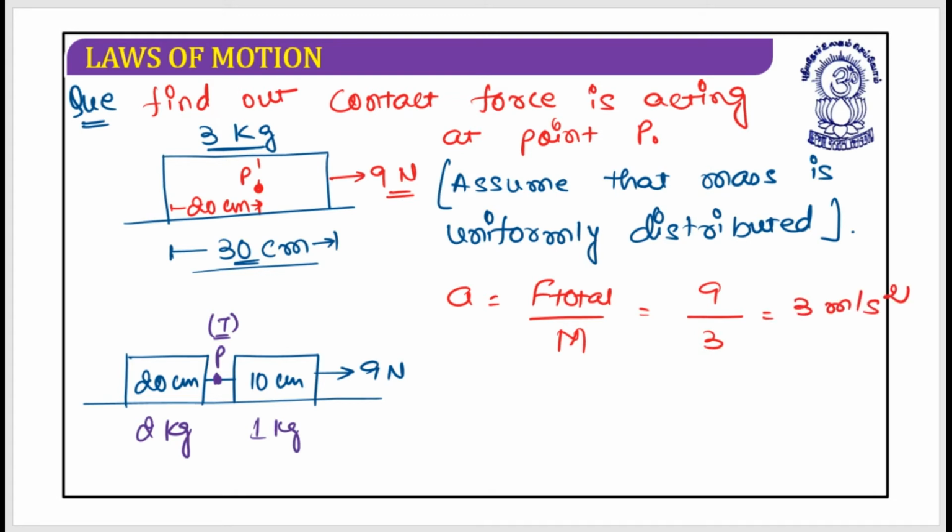Now you need to find the normal force at point P. The normal force at point P is mass multiplied by acceleration. The mass is 2 kg, acceleration is 3. This equals 6 Newton. That's it, you did it. Great job. I hope this is clear.